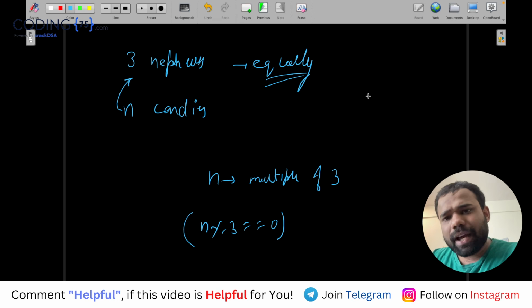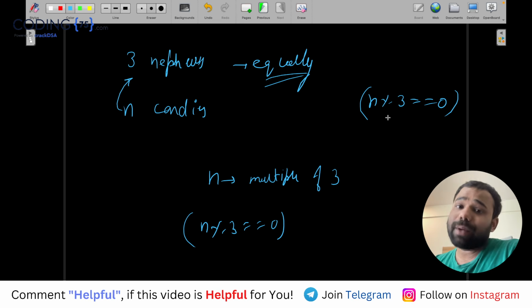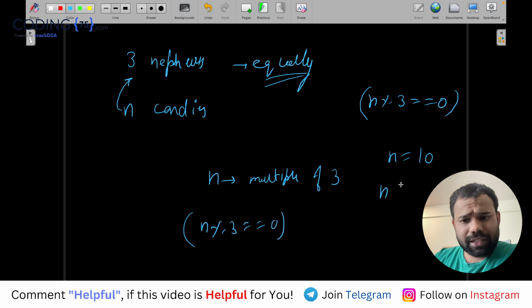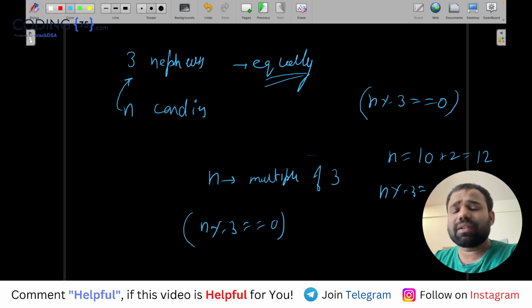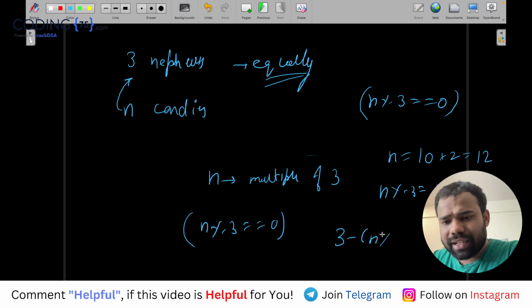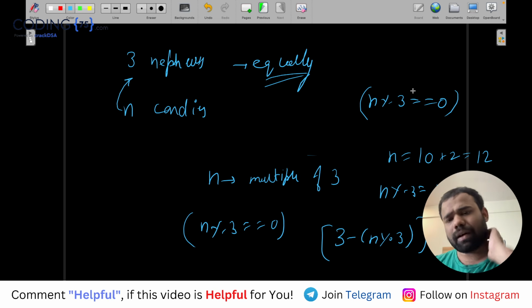Now guys, if n modulus 3 is already 0, if the number of candies Monocarp has is already a multiple of 3, then there is nothing to do. Simply the answer will be 0. But let's say the number of candies Monocarp has is 10, that means he has one extra candy, because n modulus 3 is 1. Means if he gets two more candies, it will be a multiple of 3. So overall, the answer will be 3 minus n modulus 3. This will be the answer. Okay, if n modulus 3 is 0, then there is no problem, the answer is 0.